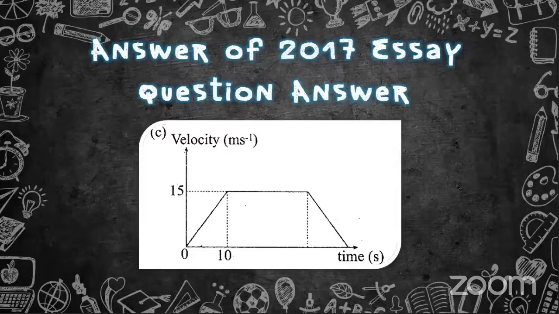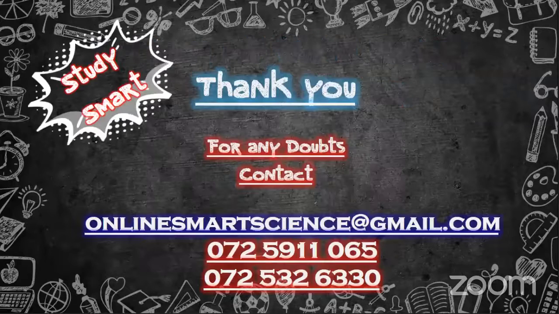Yes, only once they will give a description. In a question, they will give a description. According to that description only, you have to draw. No need to draw the full graph, right? That means you are assuming that this will happen to this object. What they have given, only that you can draw.